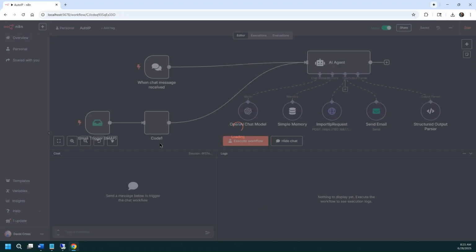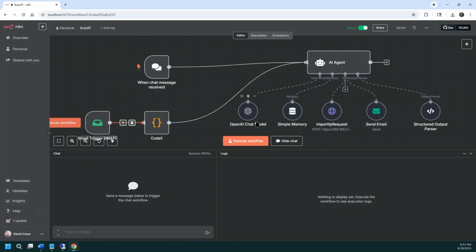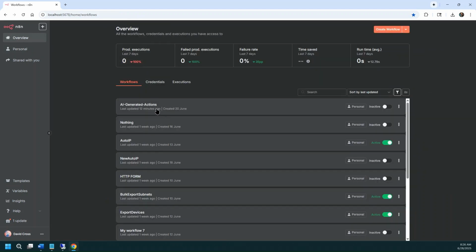Now, the other thing I did here, and I showed you before, or maybe you didn't see all of this, and I'll come back to it, but I had also another model which also listened to IMAP. So effectively, you could do a chat like what we were doing just a minute ago, or you could go out and send an email with that same infrastructure. This particular AI agent would listen to the IMAP, pull the email in, process it, and in the end, it would effectively do the same thing and give it a structured output. Some of this worked, some of it didn't work, so I kind of started down another path, and that's where I kind of ended up with this one here.